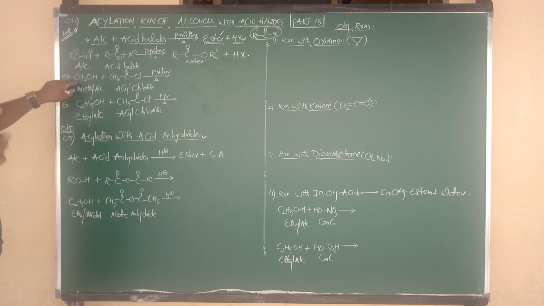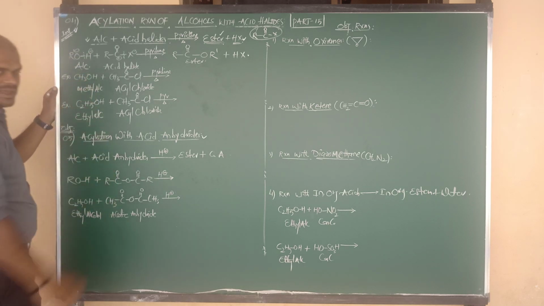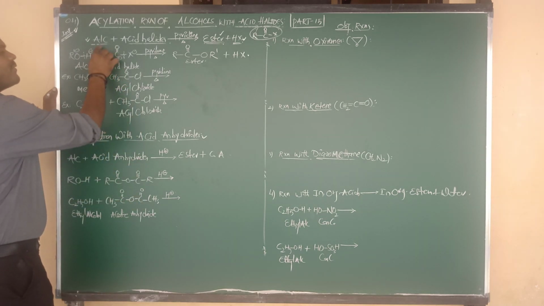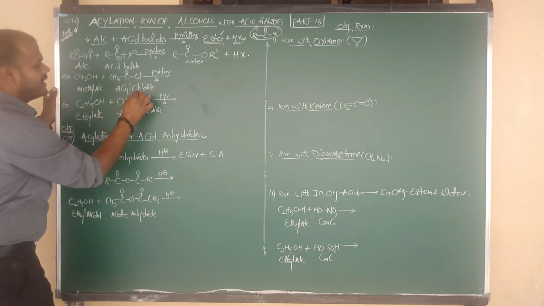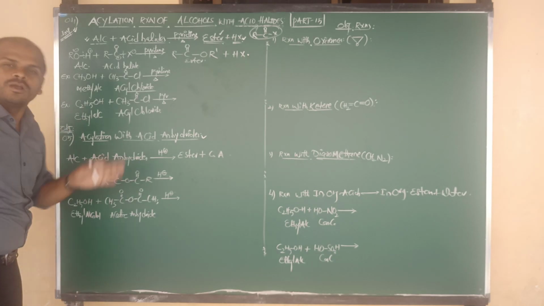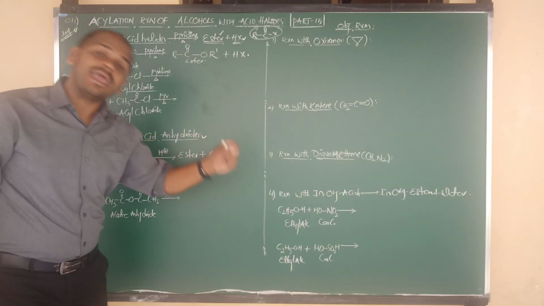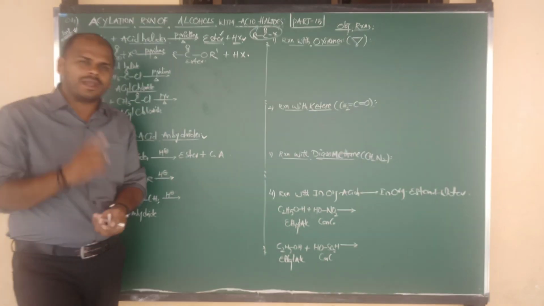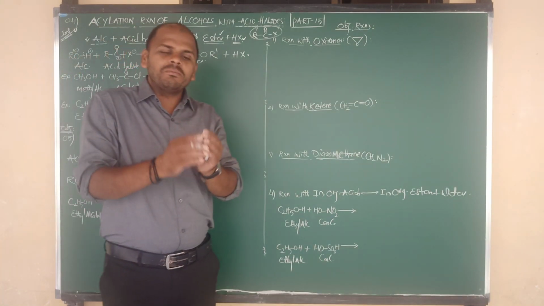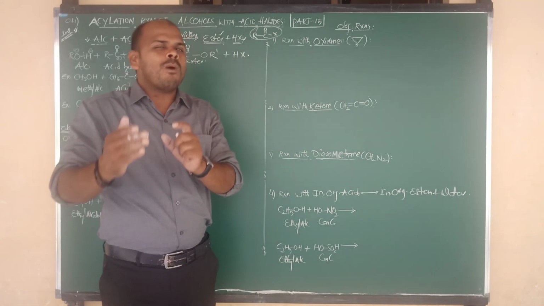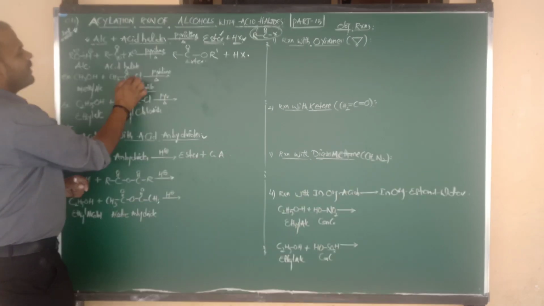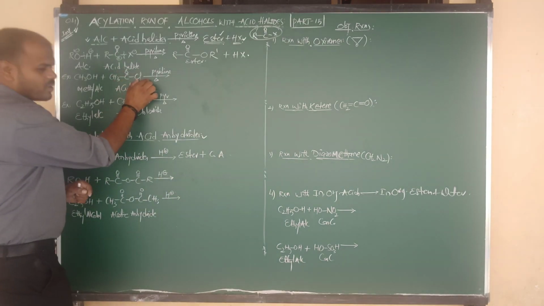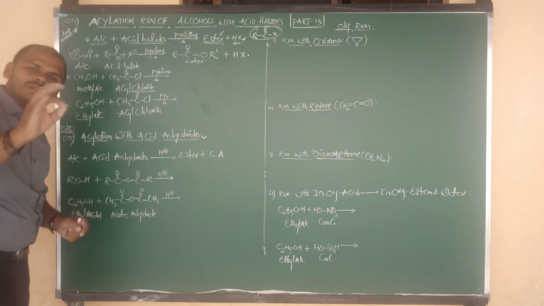Another example I want to give you here. Alcohol example, methyl alcohol, CH3OH, undergoes reaction with, suppose R is replaced by CH3, this is called acyl chloride, or we can say acetyl chloride, as you wish. What is the formula, beta? CH3 bond C double bond O bonded to Cl. This is called acyl chloride, or acetyl chloride.